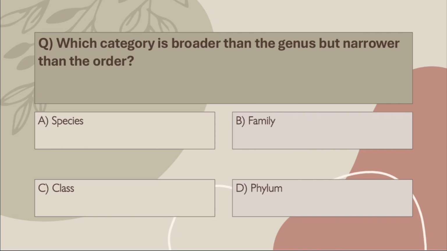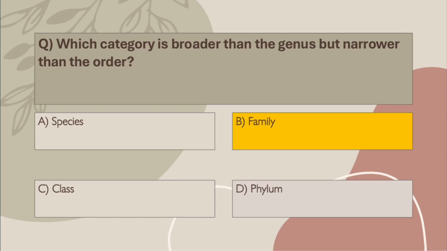Q40. Which category is broader than the genus but narrower than the order? A. Species, B. Family, C. Class, D. Phylum. Correct answer, B. Family. Order, family, genus, species. Easy to remember if you practice the hierarchy regularly.